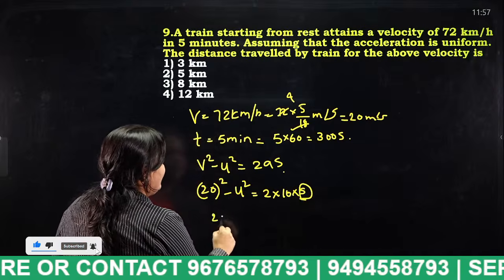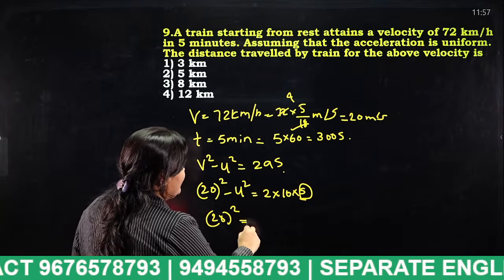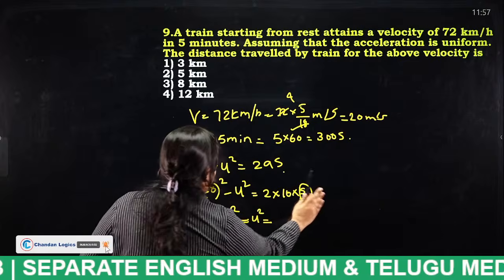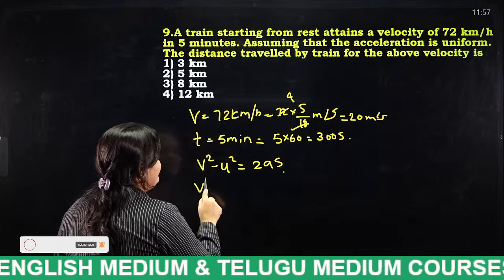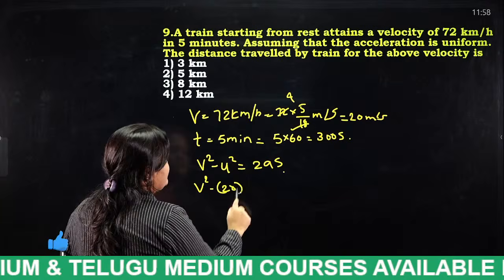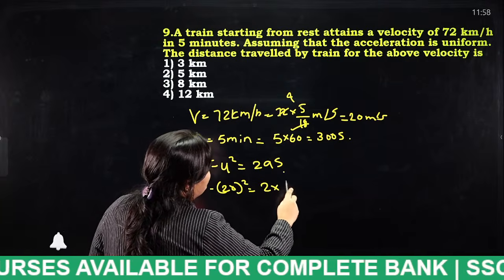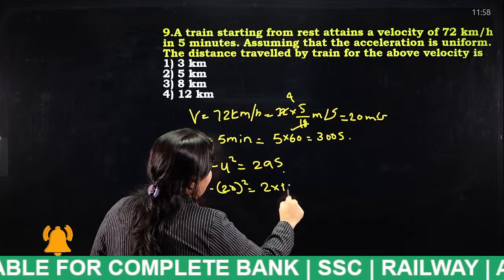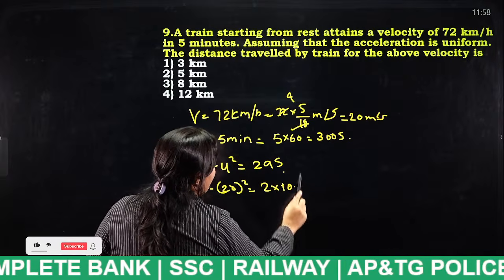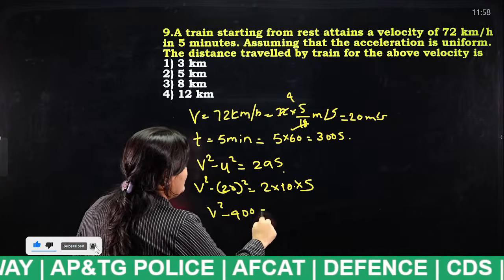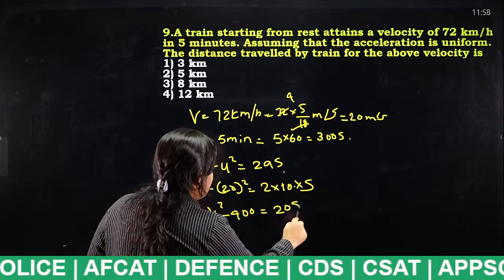So, 20 square is equal to, what will you get? Minus U square is equal to, sorry. This is V square minus 20 square is equal to 2 into acceleration 10 into S. V square minus 400 is equal to 20S.